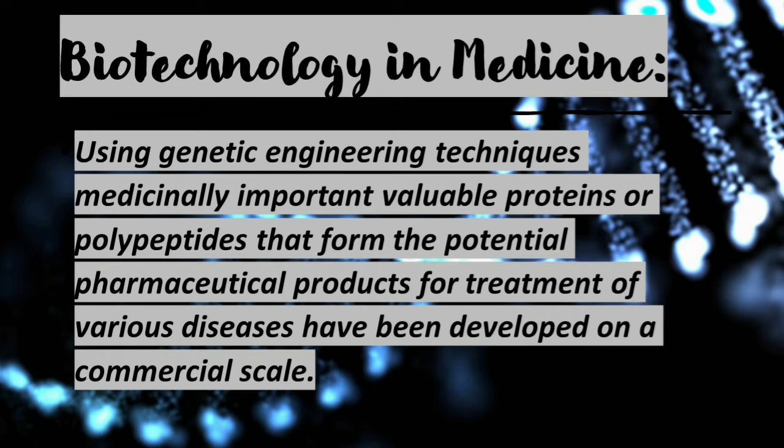What is the disease called hemophilia? Hemophilia is usually an inherited bleeding disorder in which blood does not clot properly. Then tissue plasminogen activator is used to dissolve blood clots and prevent heart attack. See, tissue plasminogen activator is a protein involved in the breakdown of blood clots. Then development of vaccine against various diseases like hepatitis B and rabies.